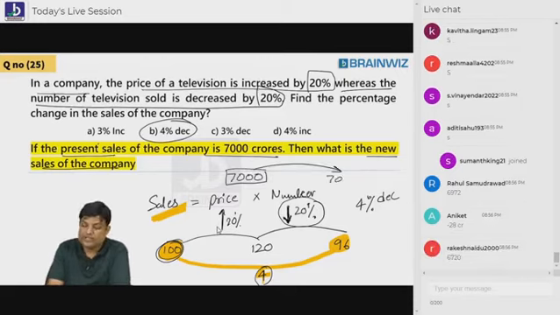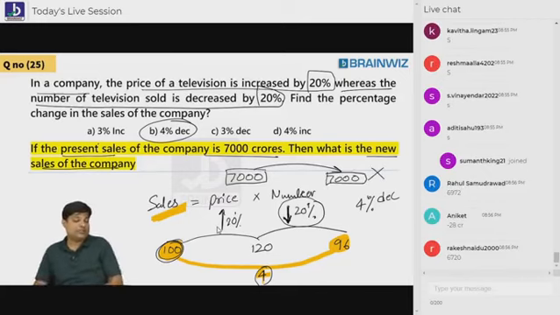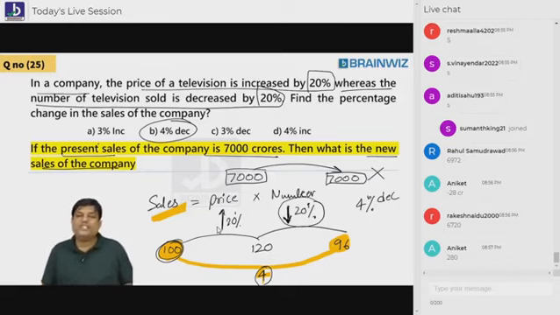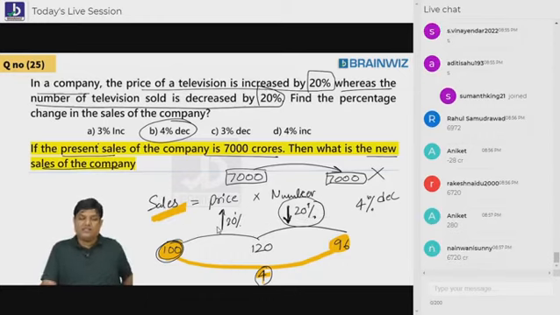Do you think the new sales will also be 7,000? No way. Why will the new sales not be 7,000, beta? Tell me why it is not possible. Sir, you only told us that sales are affected by 4%. Sales are affected by how much percent, beta? 4%. Are you understanding everybody?